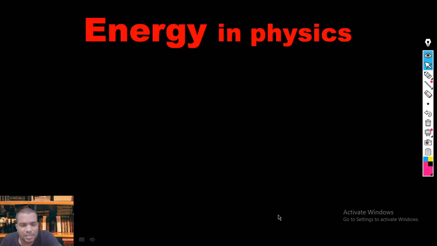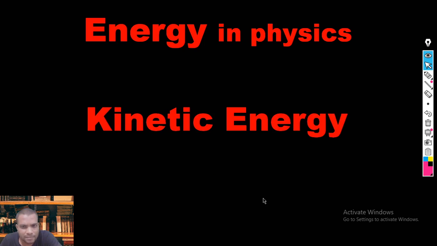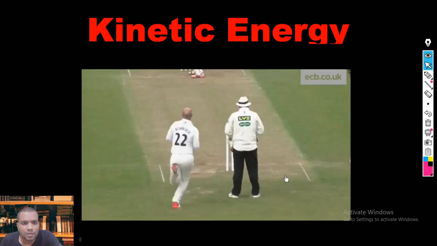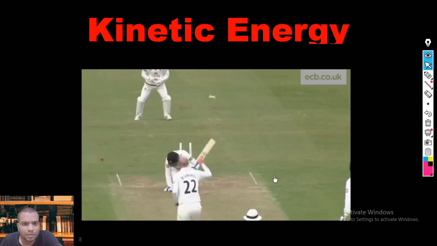But in physics, we define energy in another way. Energy in physics is of two types. One is kinetic energy, another one is potential energy. So what is kinetic energy? Observe this carefully.